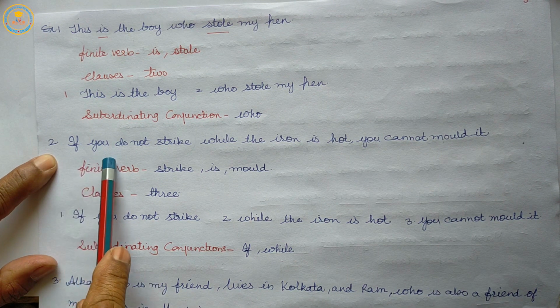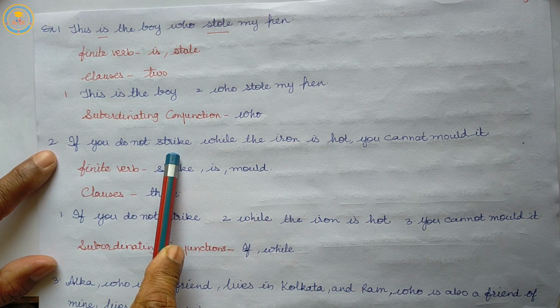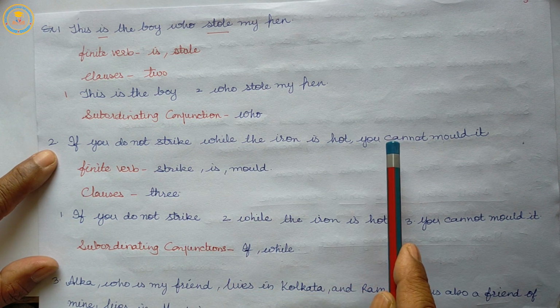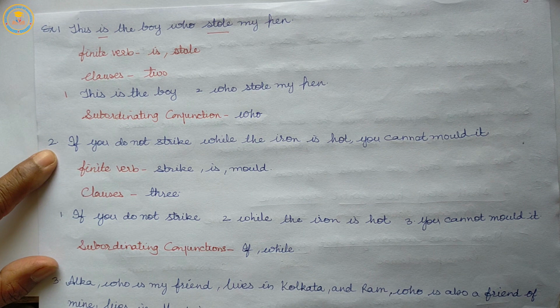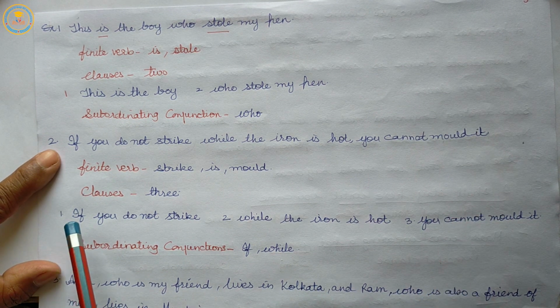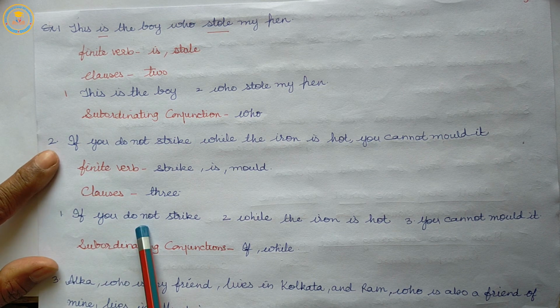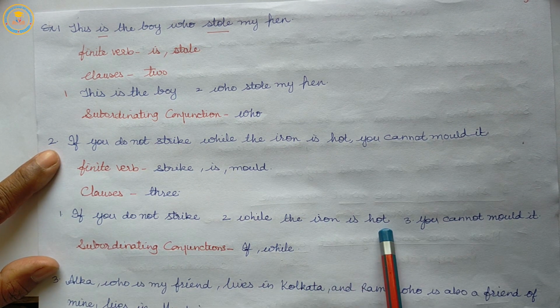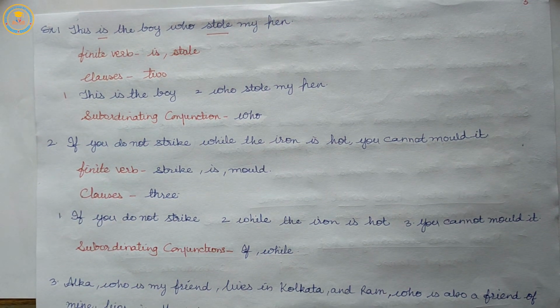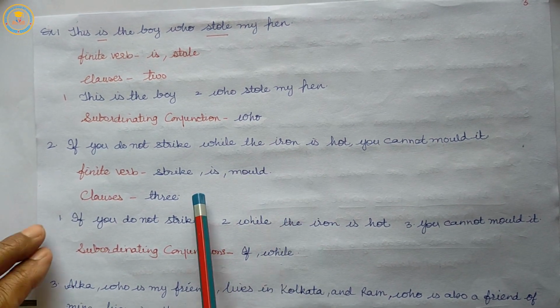First, if you do not strike. Second, while the iron is hot. Third, you cannot mold it. So the clauses in this sentence are 3.